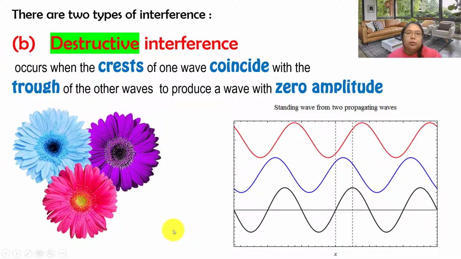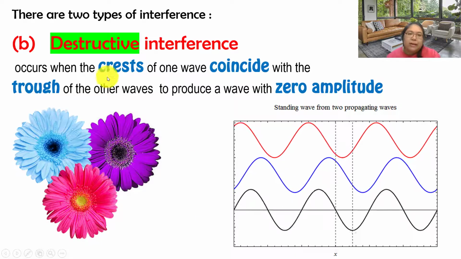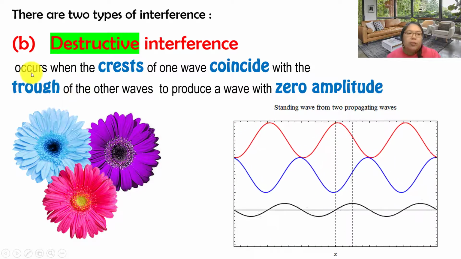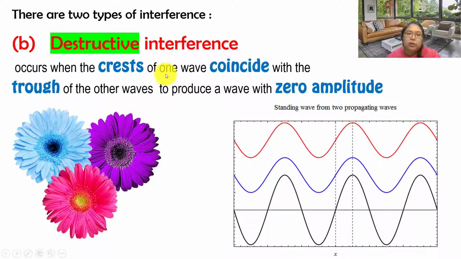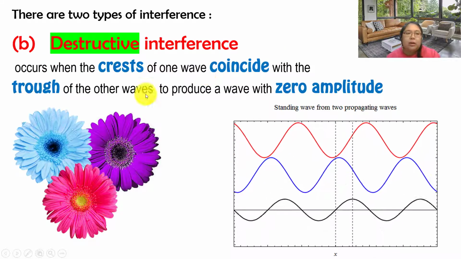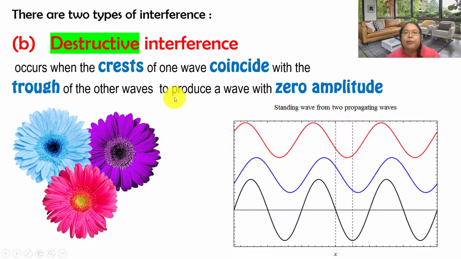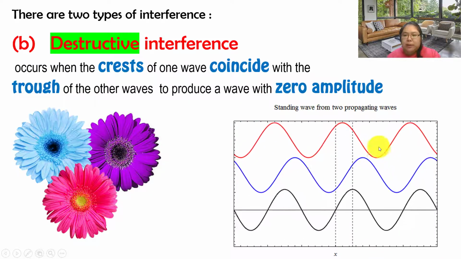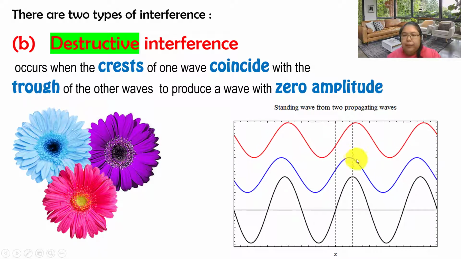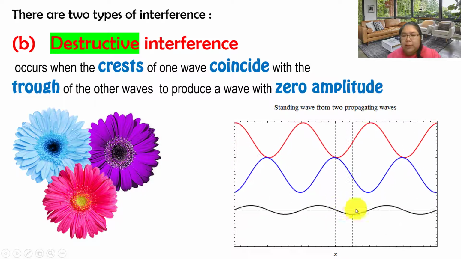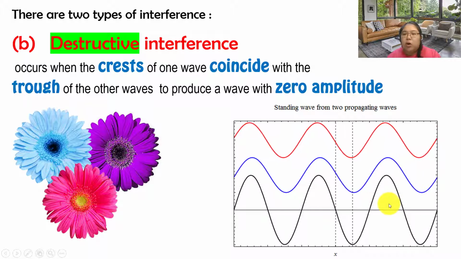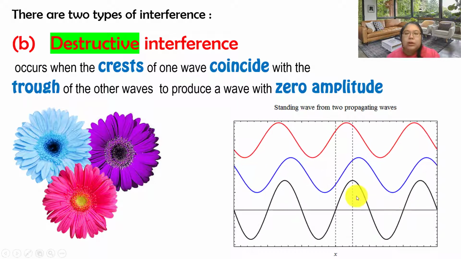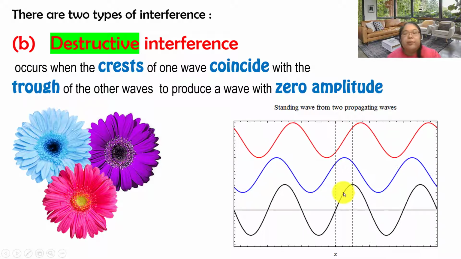Now we go to the other type of interference, destructive. Destructive means destroy. It occurs when the crest of one wave coincides with the trough of another wave, and they produce zero amplitude. We can see this part: when a trough meets a crest, they become flat, zero amplitude. This we call destructive interference.